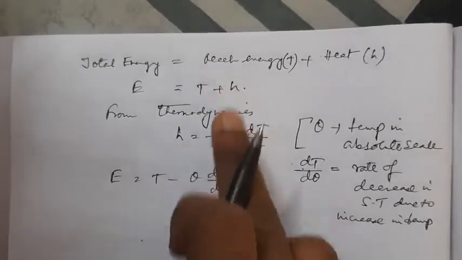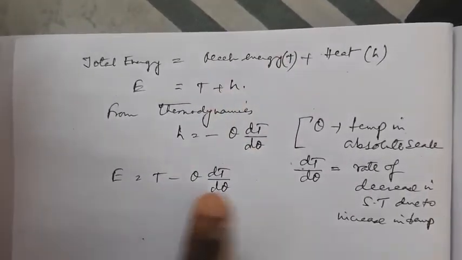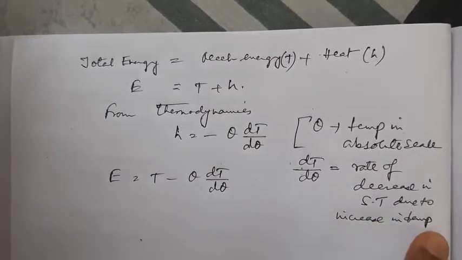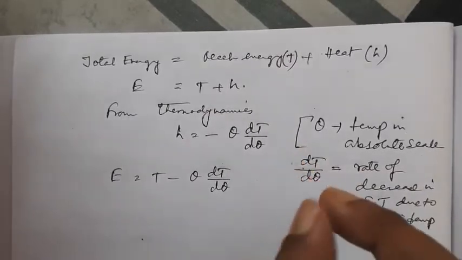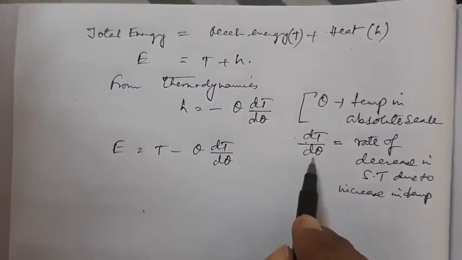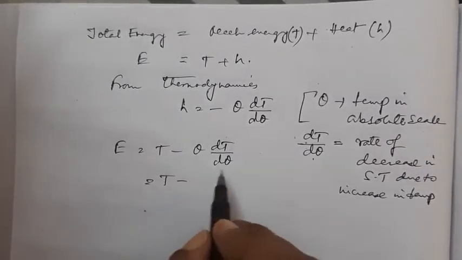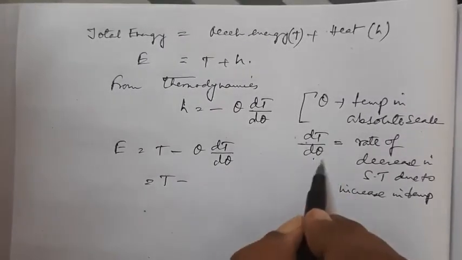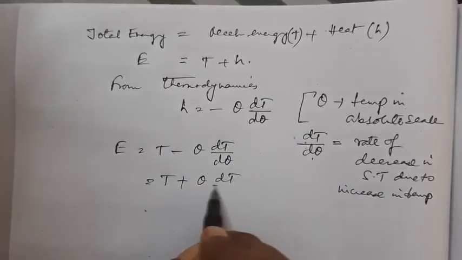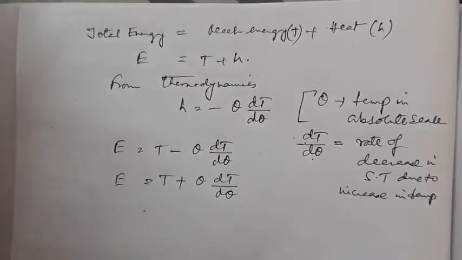We replace the value of H in the first equation. Now we have written the rate of decrease in surface tension due to increase in temperature. That means dT by d theta itself is a negative quantity. So with this being a negative quantity, minus minus becomes plus, and T plus theta dT by d theta is equal to E.